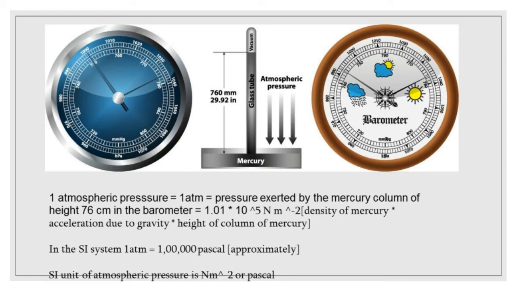So how to calculate the atmospheric pressure? By using the formula: density of mercury times acceleration due to gravity times height of column of mercury. So you will get the answer 1.01 × 10^5 Newton per meter square. In the SI system, 1 atmosphere is equal to 1 lakh Pascal approximately. SI unit of atmospheric pressure is Newton per meter square or Pascal.